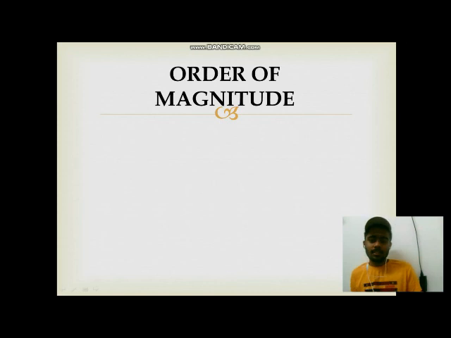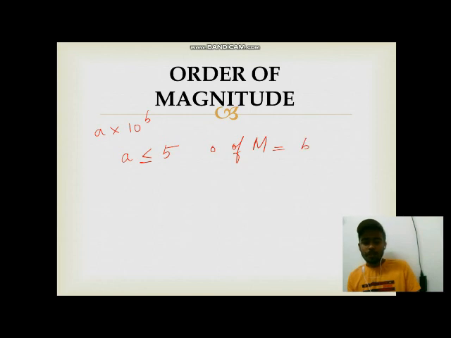Order of magnitude. This is 2 or 3 lines which is given in NCERT, which you must remember, and it's an easy thing also. Suppose they have given a number a into 10 power b. If a is less than or equal to 5, then the order of magnitude is b. Suppose they have given 3 into 10 power 8. What is the order of magnitude? Since 3 is less than 5, the order of magnitude is just 8. Okay, suppose if a is greater than 5, then the order of magnitude is b plus 1.